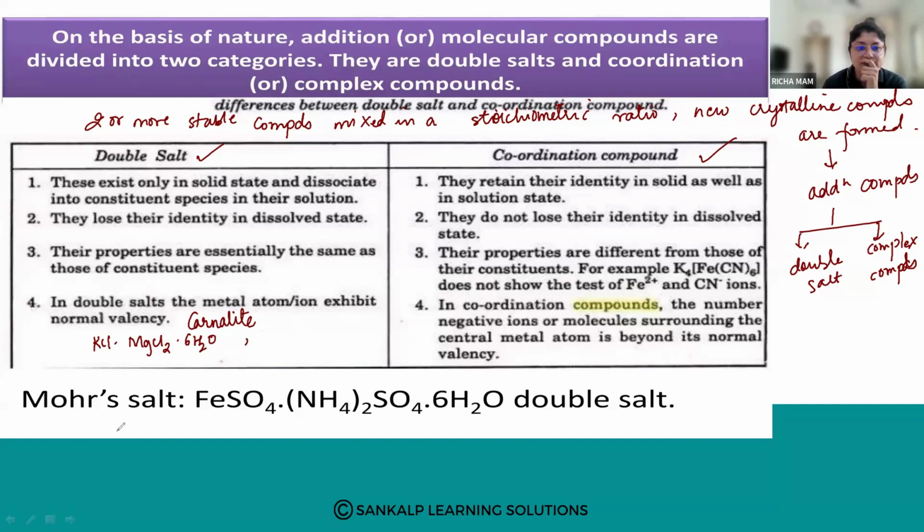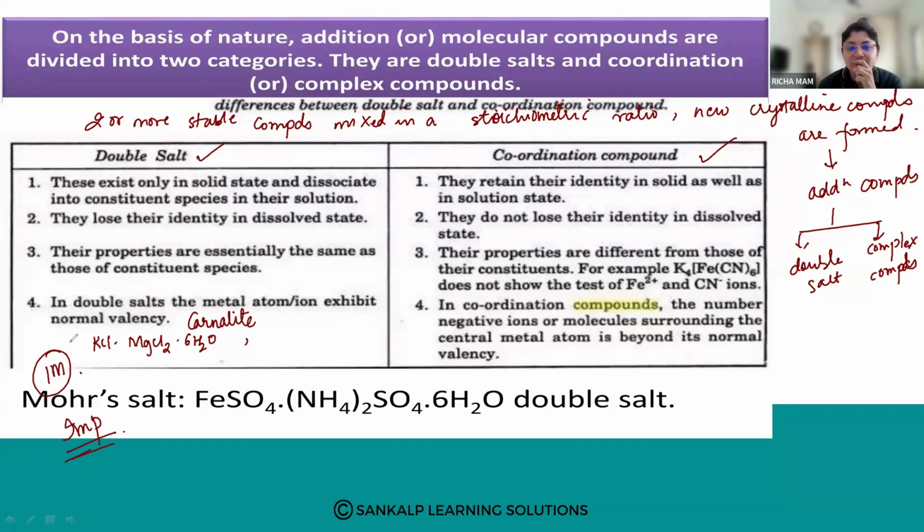Then there is Mohr's salt. Mohr's salt is given here: FeSO4 dot (NH4)2SO4 dot 6H2O. This is an example of a double salt. Very important, you should know the formula of Mohr's salt. Mark this as important and please remember this. What is the formula of Mohr's salt?